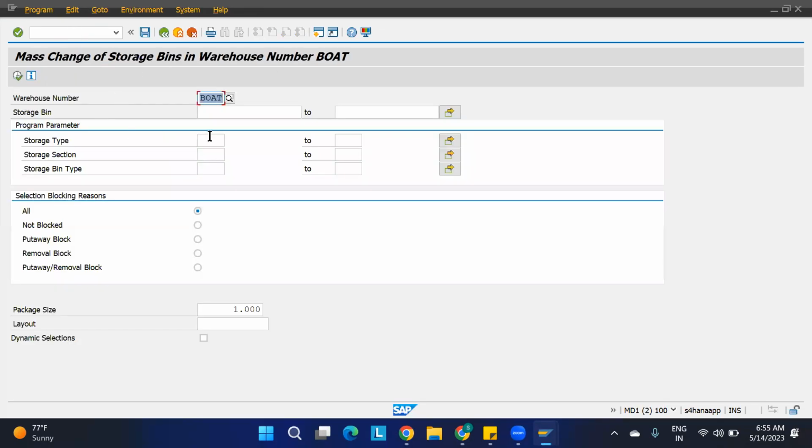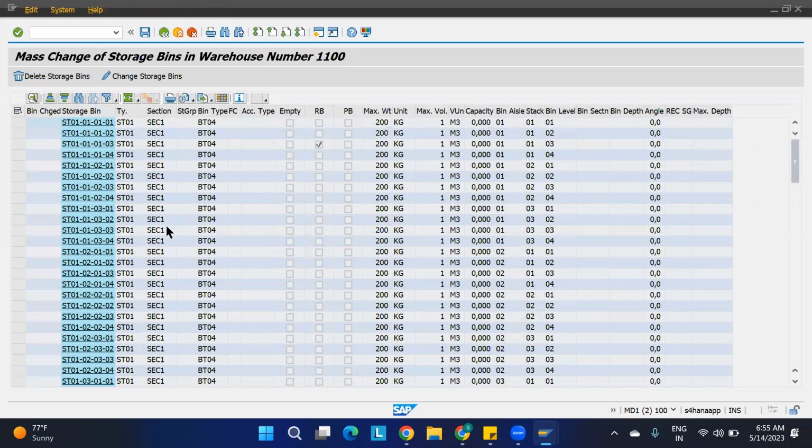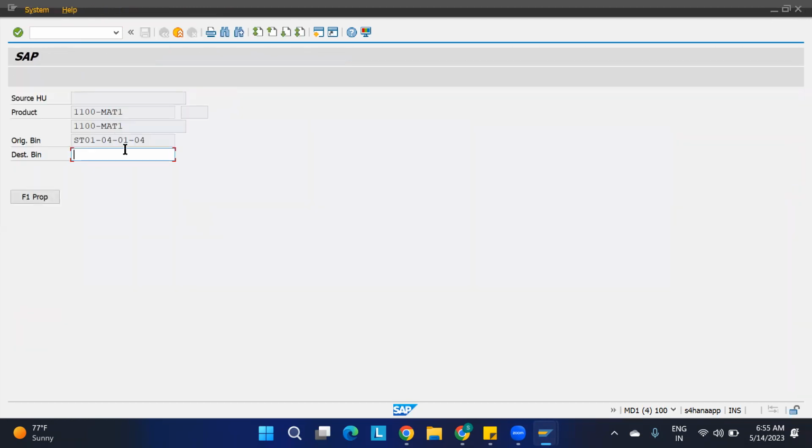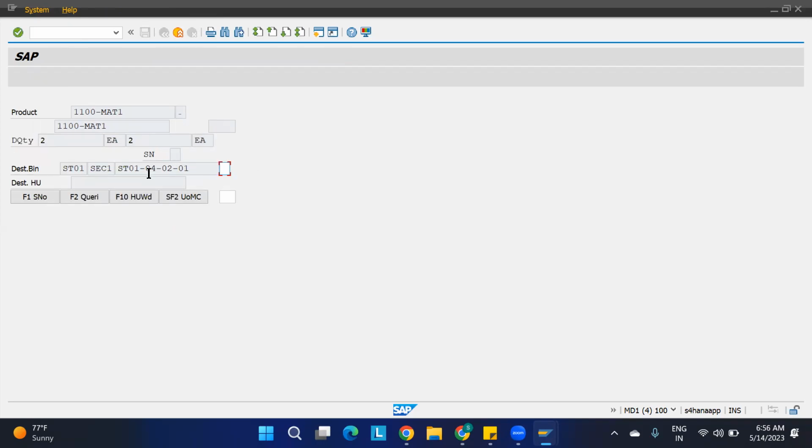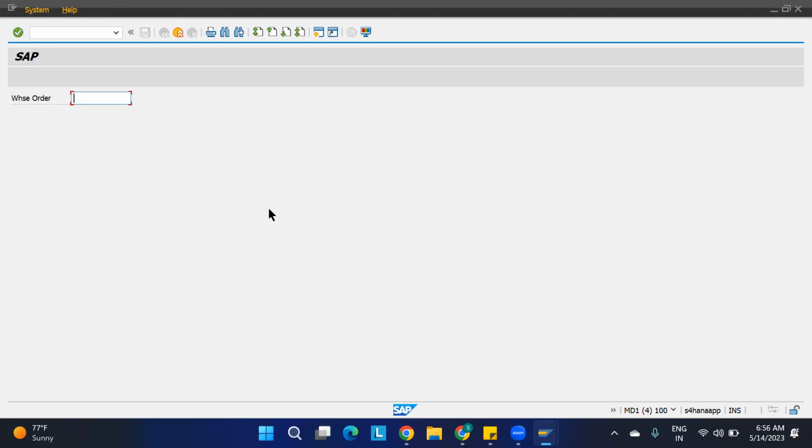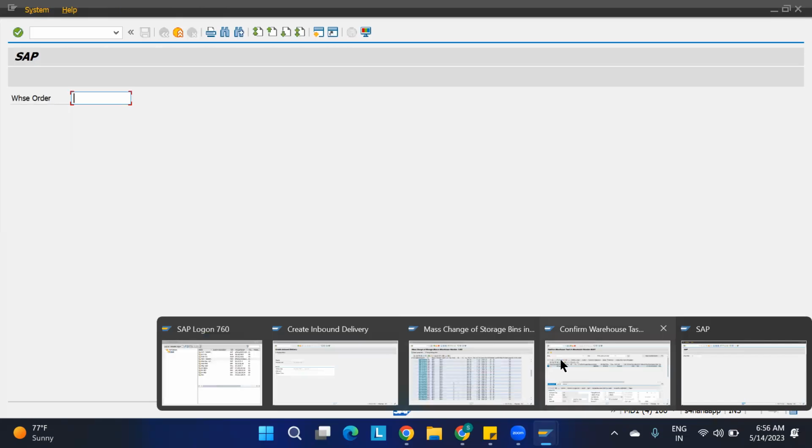/n/SCWM/LS11. 0405. Okay, 4 to 1 is there. Copy. Let's see, I'll be using 4 to 1. See, now it has taken 4 to 1. You can just copy this bin. So this is how we're going to create the exception code. And if you are seeing here, this is also confirmed.